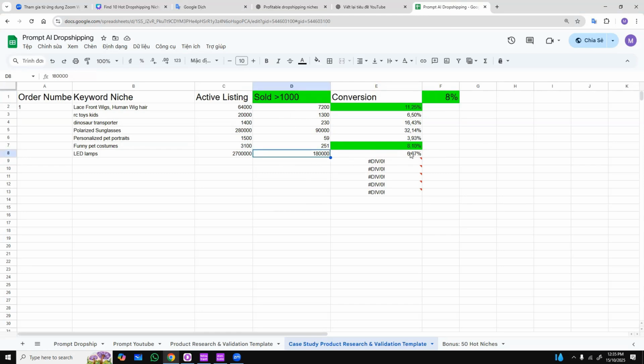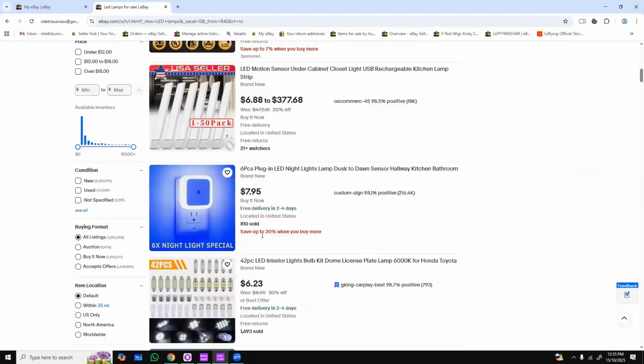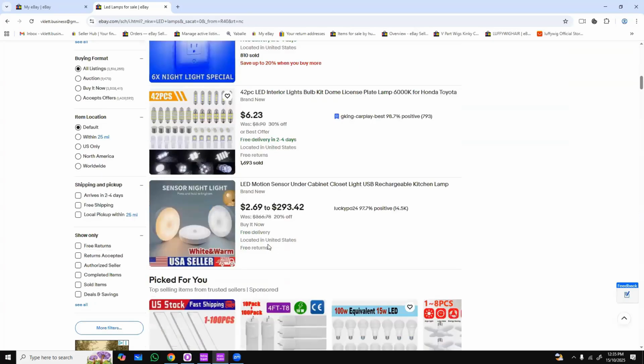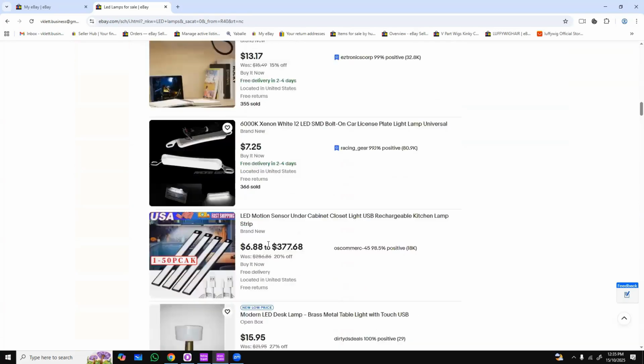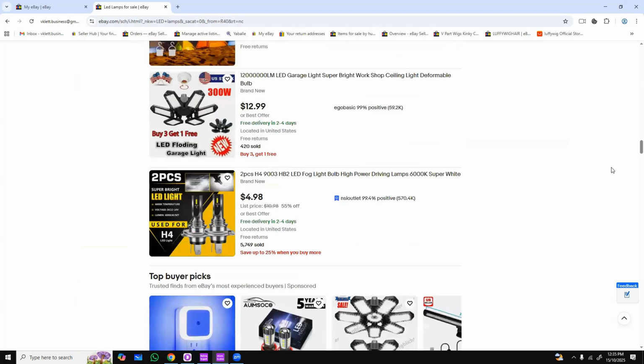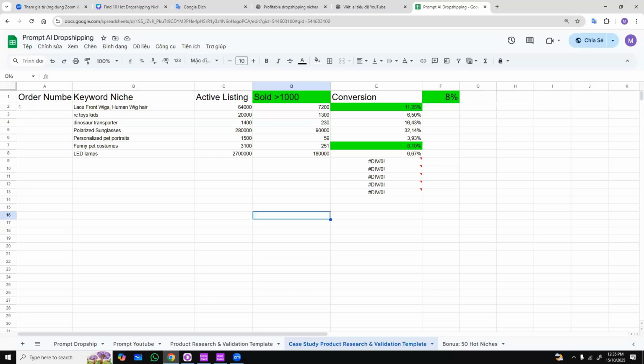This section already satisfies the requirement of over 1,000 post-sale transactions, right? But the conversion rate for this niche is 6.67%. So when you list products and join this market, I think you need to choose products with a high potential to sell. We have to optimize the title, the images, and also the product description. I think this market is actually quite large, guys. This market is pretty big.